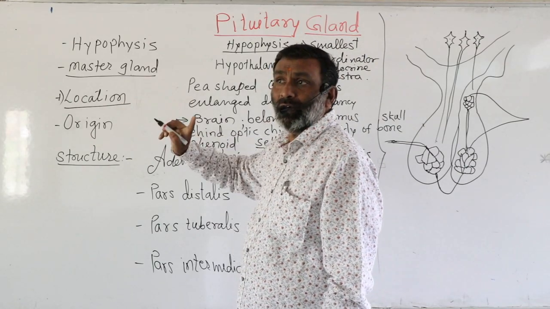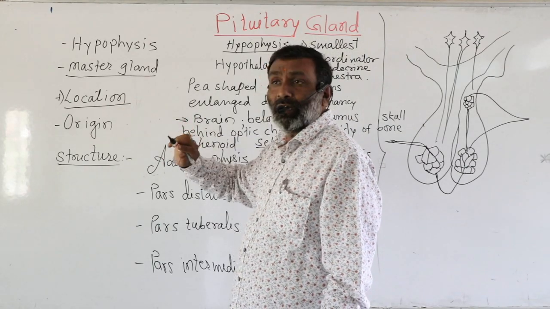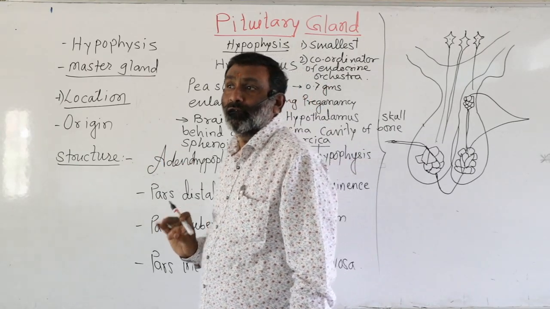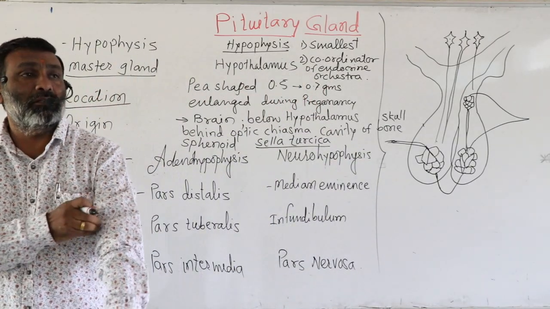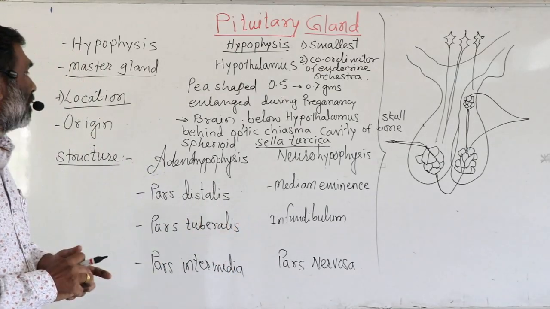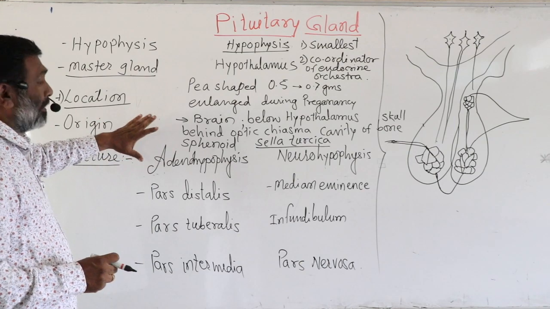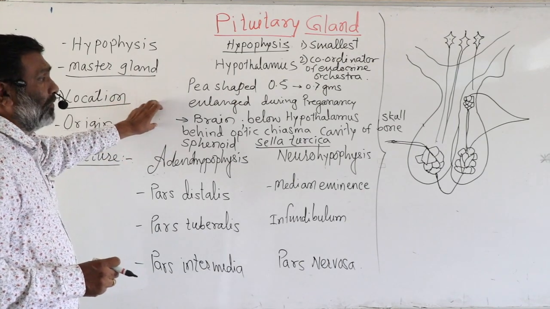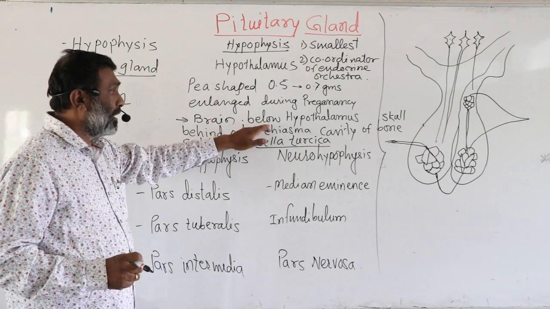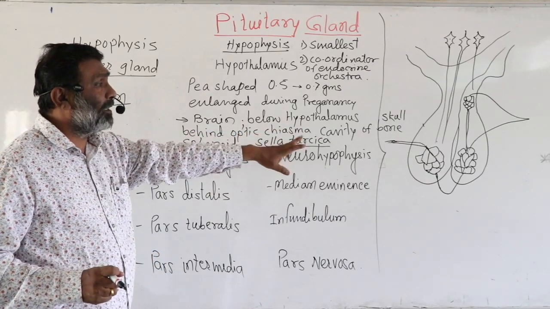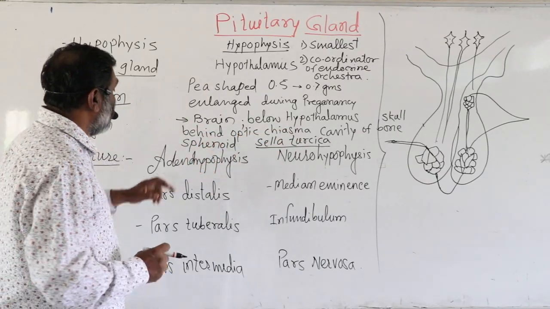First we have studied the location: below the hypothalamus, behind the optic chiasma, in the cavity of the skull bone. The bone is the sphenoid bone, and the cavity is the sella turcica. This is an important point for the NEET exam. Remember that. Secondly, the origin.